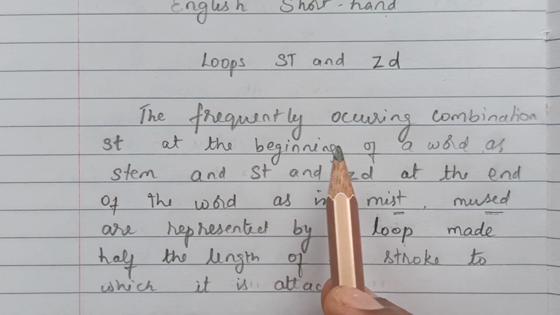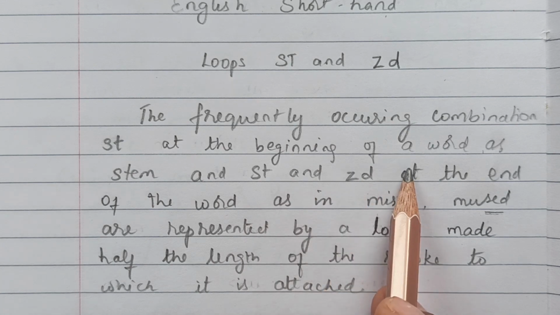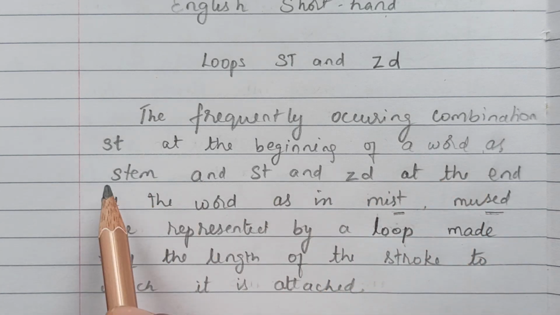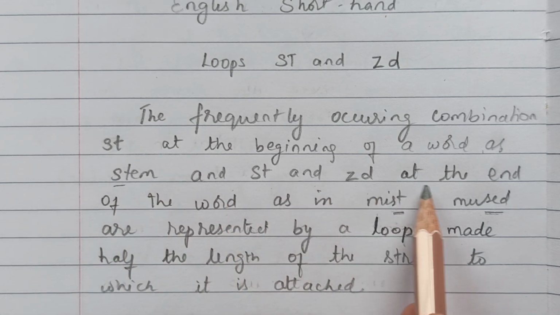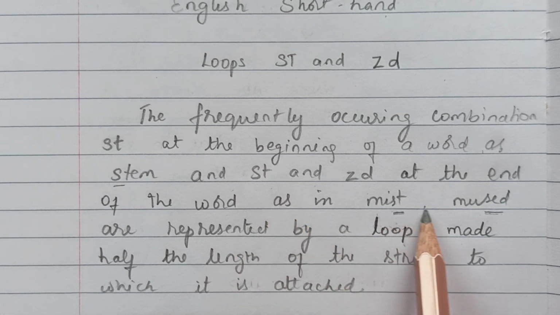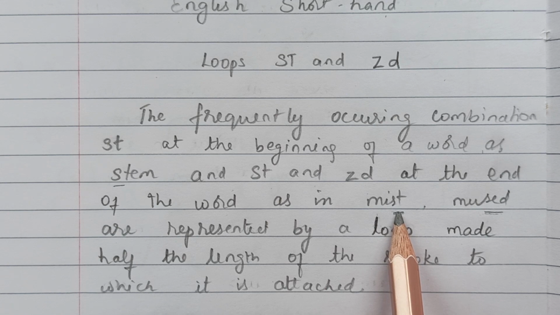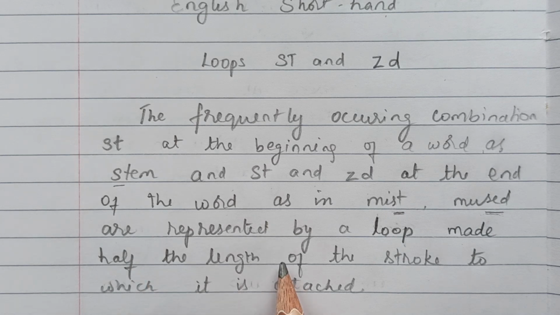The frequently occurring combination st at the beginning of a word, as in stem, where we have a sound of st, and st at the end of words, as in mist and mused, where we have a sound of st and ist, are represented by a loop made of the length of the stroke to which the loop is attached.